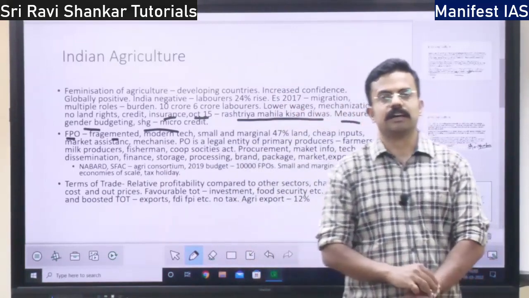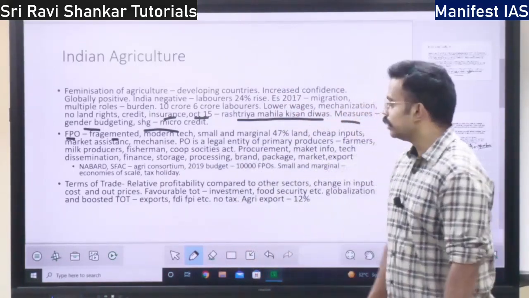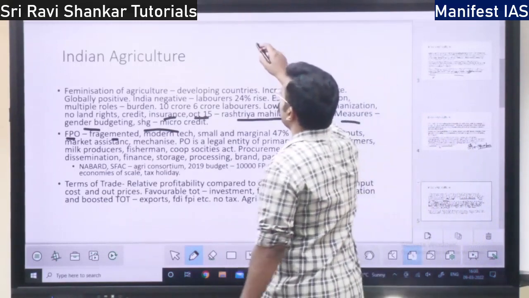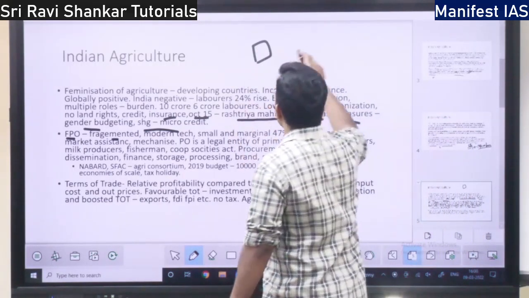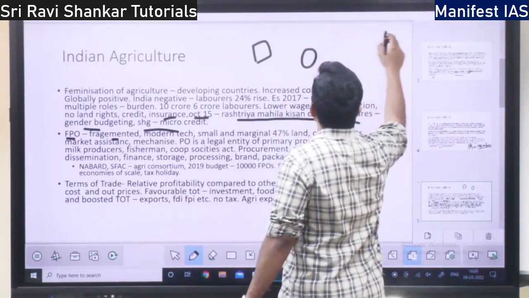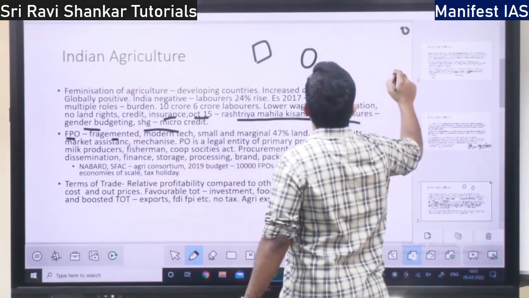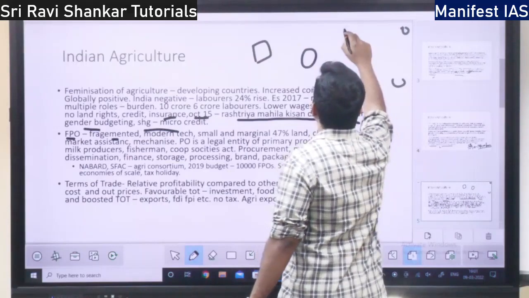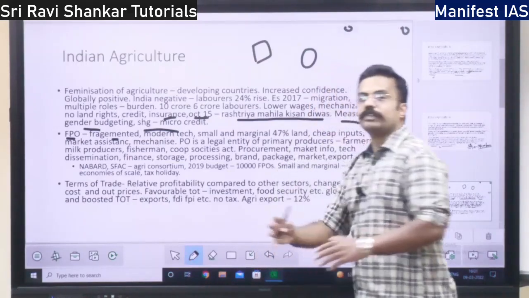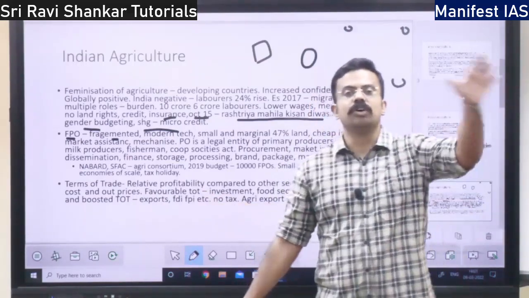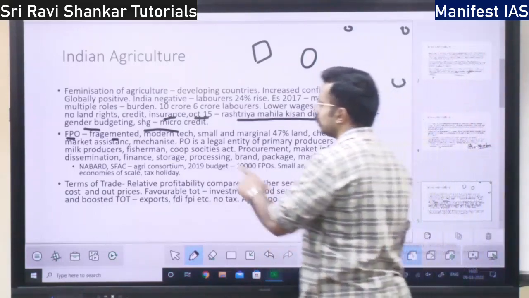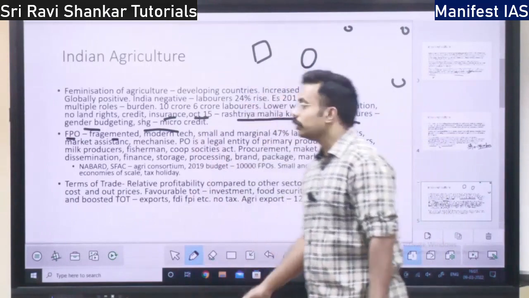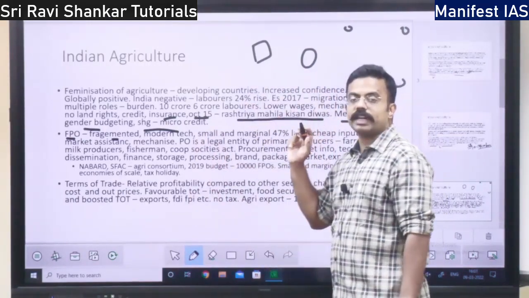Fragmented land, that is a villager, see, let's say a farmer has 2 acres of land, 2 or 5 acres of land. 1 acre will be here, 1 acre will be somewhere in the village, another half acre will be here, 1 more acre will be there. So land is fragmented, it is divided into various things, at various places within the village. That is one thing. Also, individual land holding is very, very less.